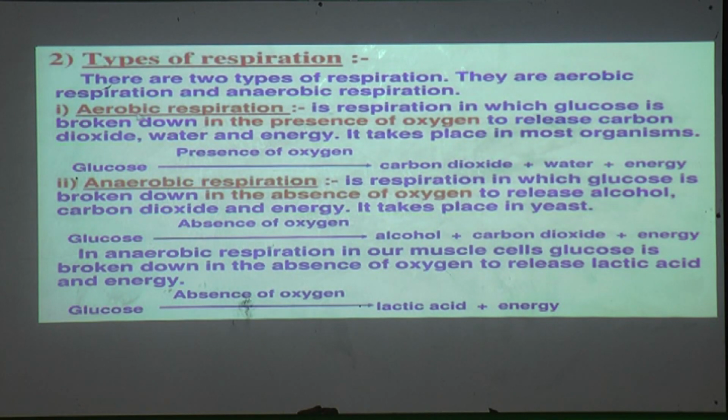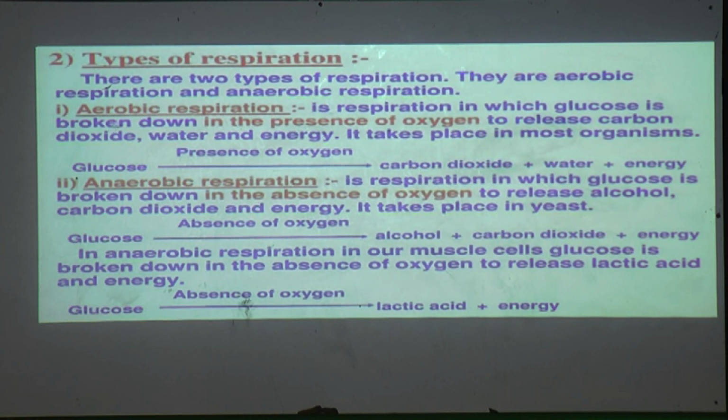The first type is aerobic respiration. So what is meant by aerobic respiration? Aerobic respiration is respiration in which glucose is broken down in the presence of oxygen.